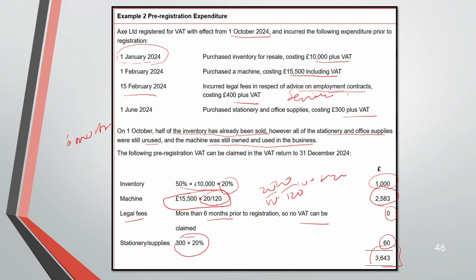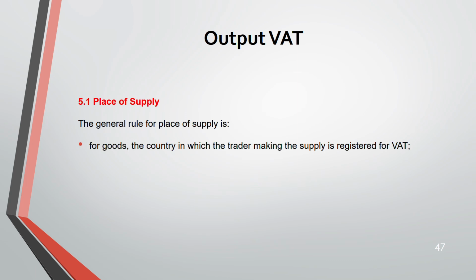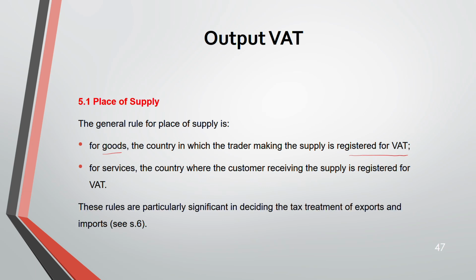Pre-registration VAT. Moving on to the output VAT. So for output VAT, your place of supply matters a lot. Where is your place of supply? The general rule is, for goods, it is the country in which the trader making the supply is registered for VAT. If it's a service, the country where the customer is receiving the supply is registered for VAT. We'll see that to decide the place of supply. Then the rules and elements that are significant in deciding the tax treatment of export and imports we'll see in section 6. Export and import, okay?